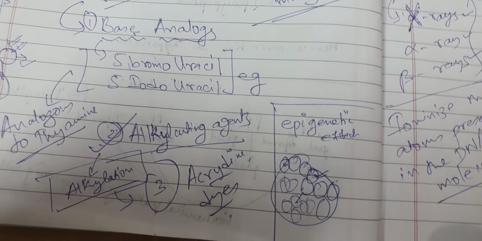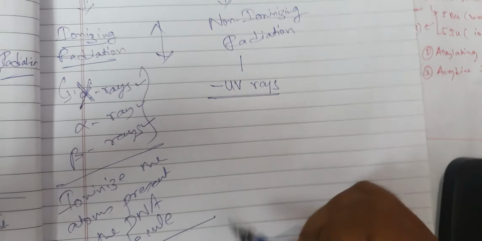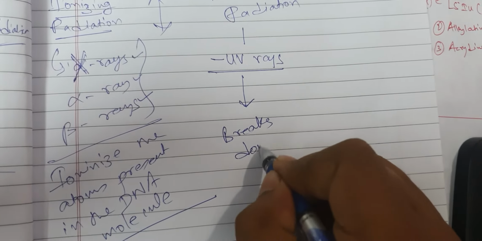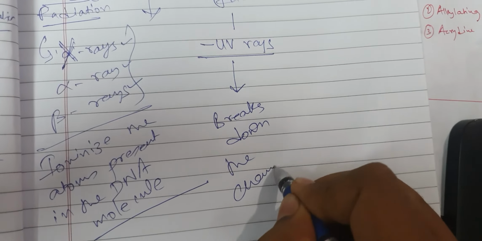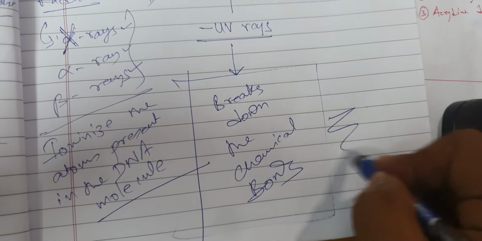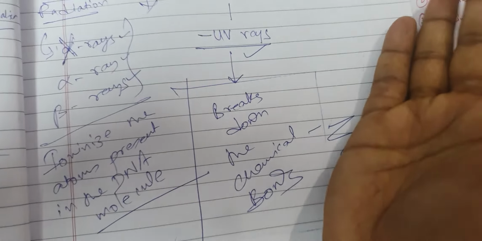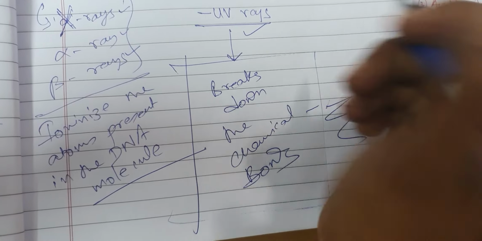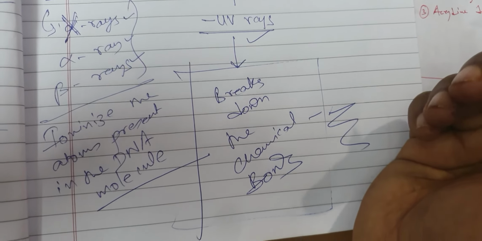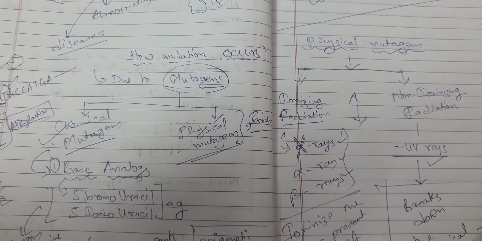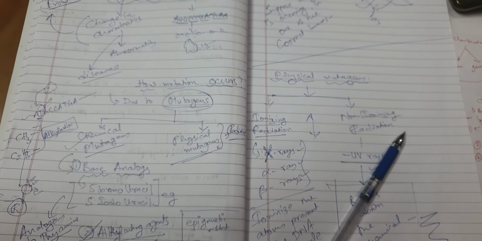If there are chemical mutagens like base analogs, alkylating agents or acridine, then also the same problem will be there. In this case, how will it change the chemical structure? Basically, it breaks down the chemical bonds. So when it breaks down the chemical bonds, UV rays in the nitrogenous bases, then automatically there will be a break in the DNA, then there will be no proper protein production. So these are the mutagenic agents or mutagens, okay, which create mutation. I hope that you have understood up to this much.